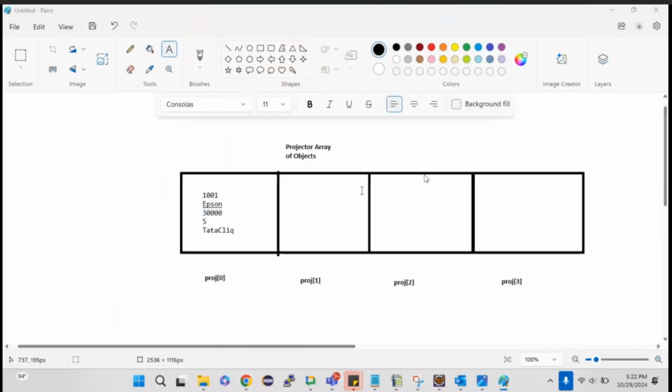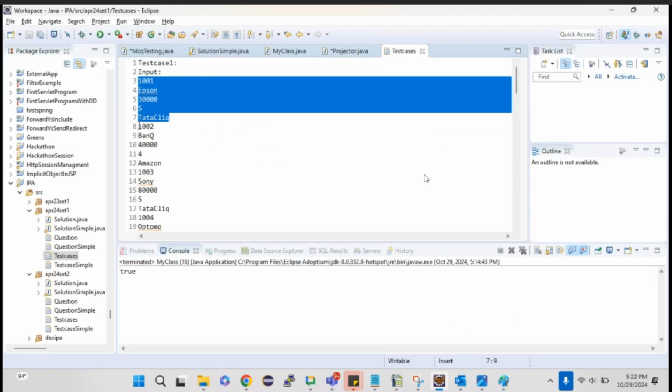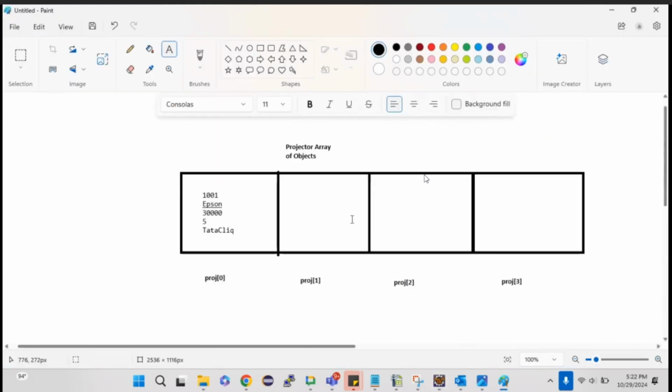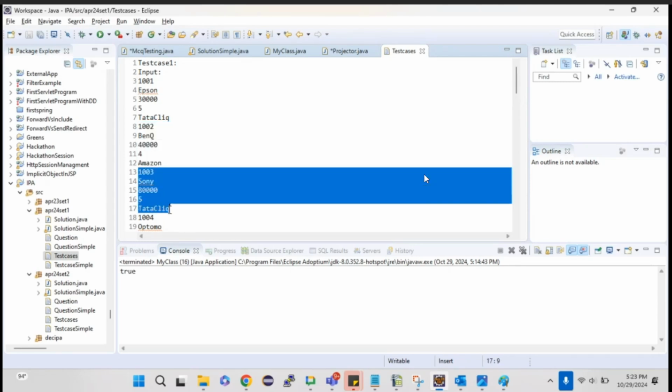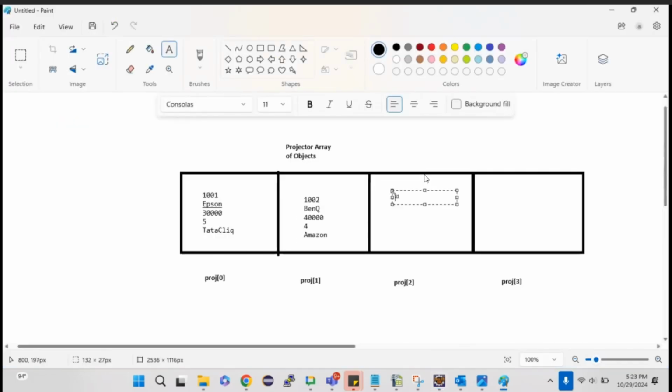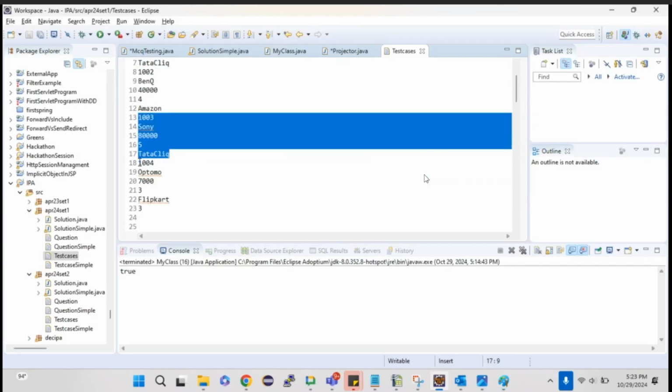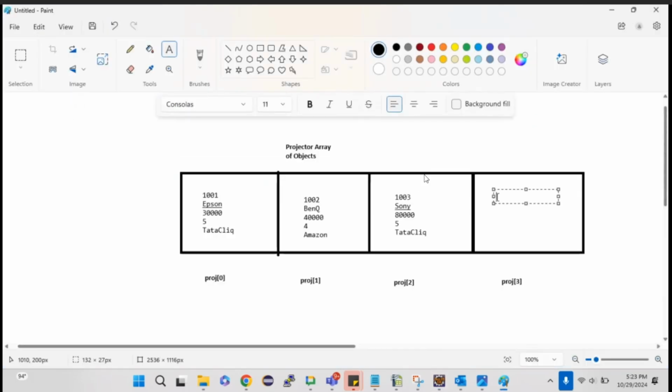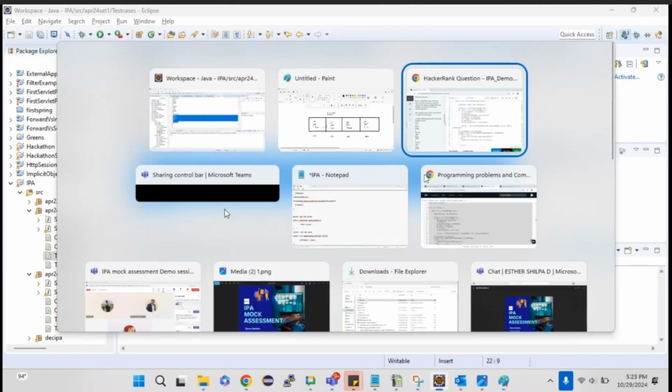So the second set of values, right? 1002 Epson, 40,000 Amazon, that will be stored in the second coach. Just consider the train. Okay, next the third will be present over here and the fourth will be present over here. So there are 4 sets of values, which means each object will be stored in each index. Okay. So now what is the price? 30,000, 40,000, 80,000, 70,000, and they have given one rating as well. Okay, that is what next we are going to see.